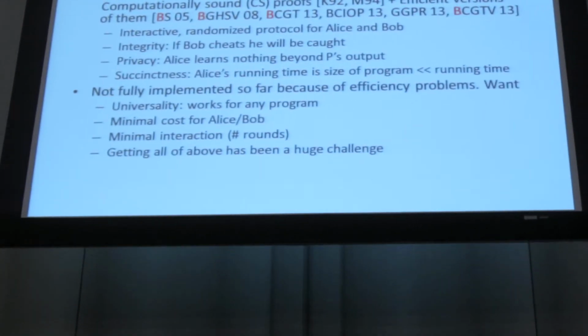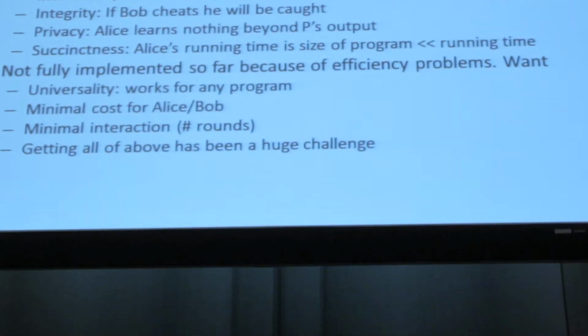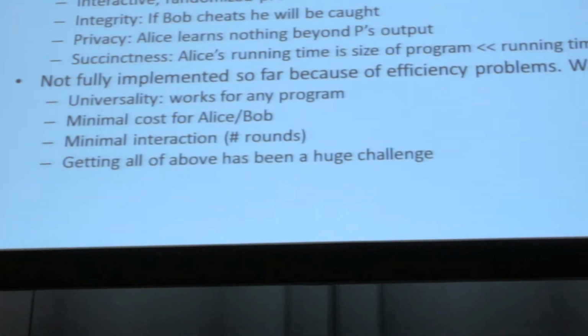You want something like a compiler that works for any program, not just one typical thing that you did. You want minimal costs, both for Alice and for Bob, and a minimal number of interactions. You don't want some convoluted protocol where Alice and Bob send messages back and forth. You want something as short as a signature. You want all of those, then getting it into a working system is a big, big challenge.